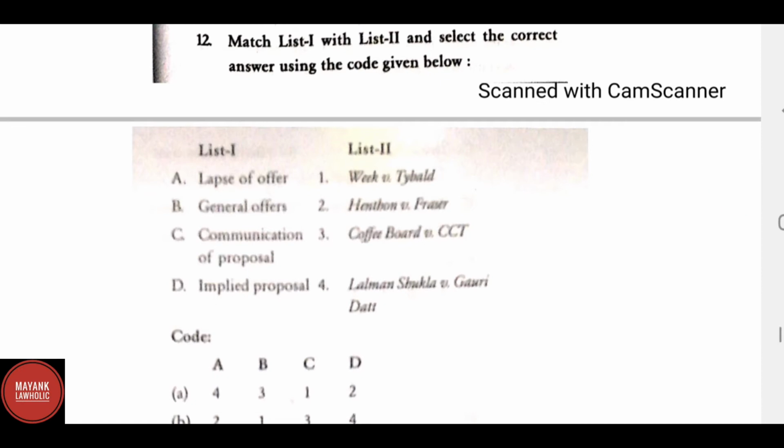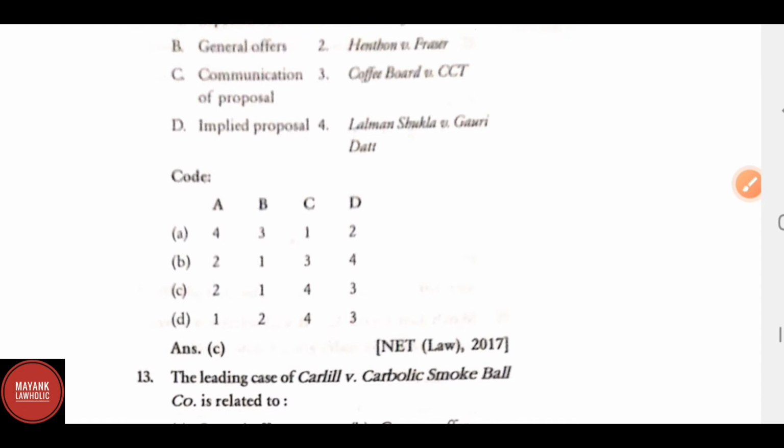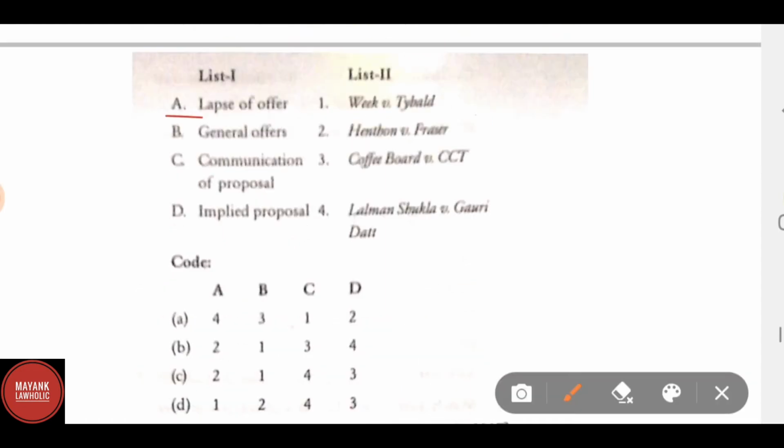Match list 1 and list 2. Again, list 1 says A. Lapse of offer, B. General offer, C. Communication of proposal, and D. Implied proposal. Here the correct match will be A. Lapse of offer. Correct answer is Hyde versus Wrench.